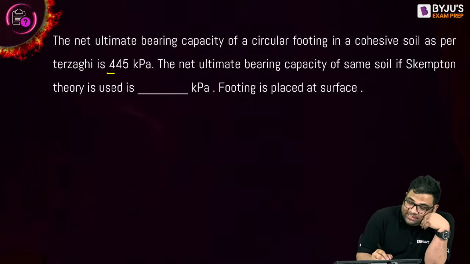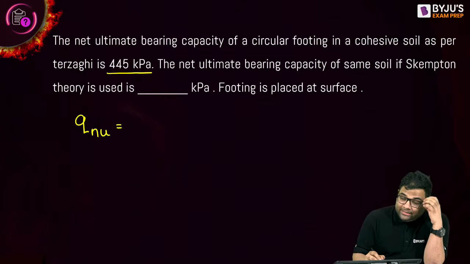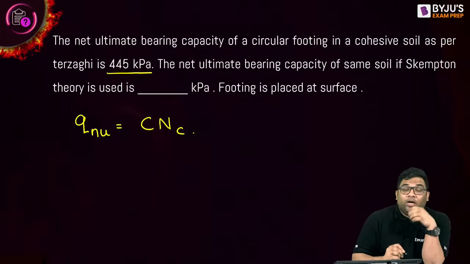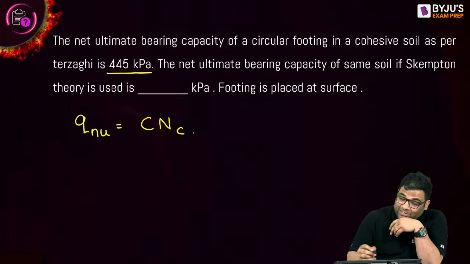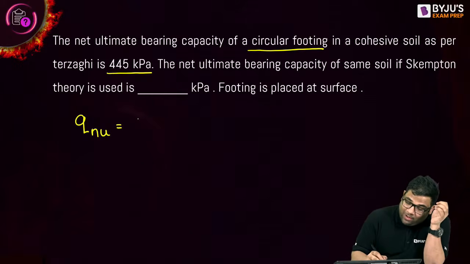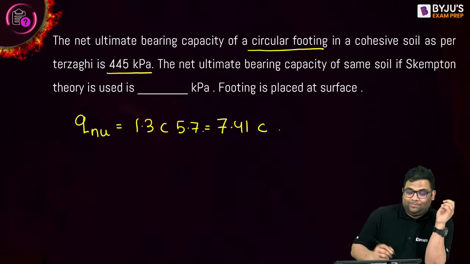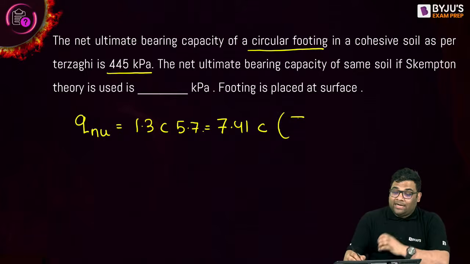See, as per Terzaghi, it is 445. Now, as per Terzaghi, the net ultimate is how much? It is C and C. But it is not a strip footing. It is what? Circular footing. So it will become how much? It will become 1.3 C and C. And this will become what? NC is 5.7. So this becomes how much? 7.41 C as per Terzaghi.